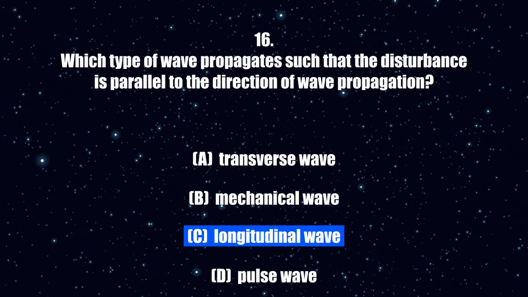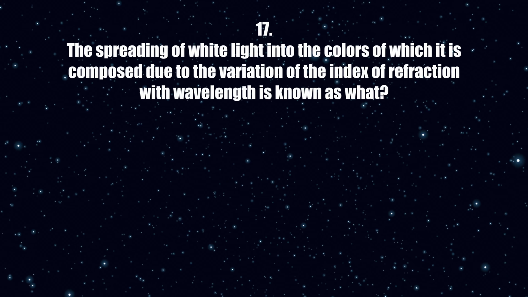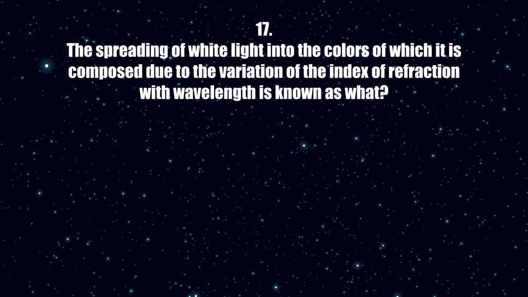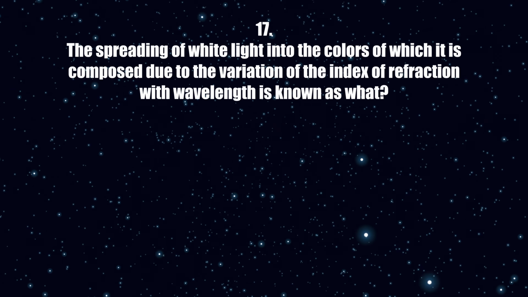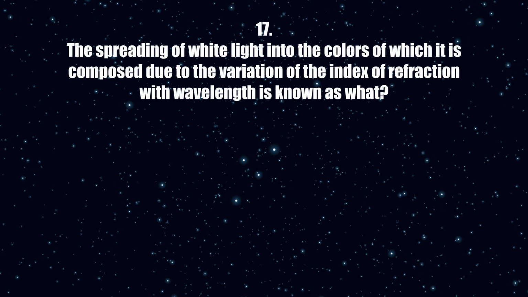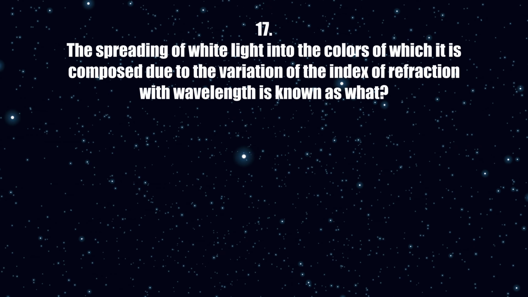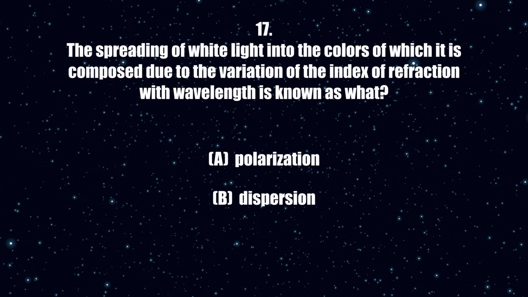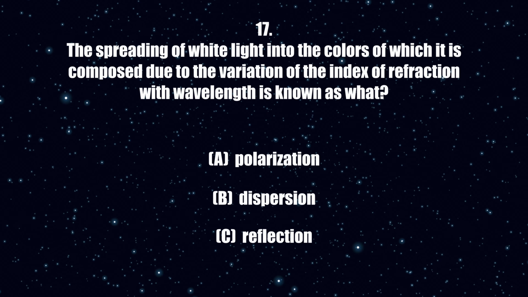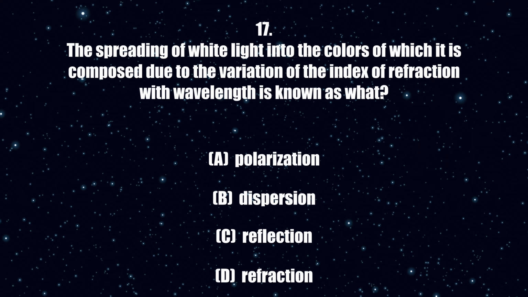The correct answer is C. 17. The spreading of white light into the colors of which it is composed due to the variation of the index of refraction with wavelength is known as what? A. Polarization. B. Dispersion. C. Reflection. D. Refraction.